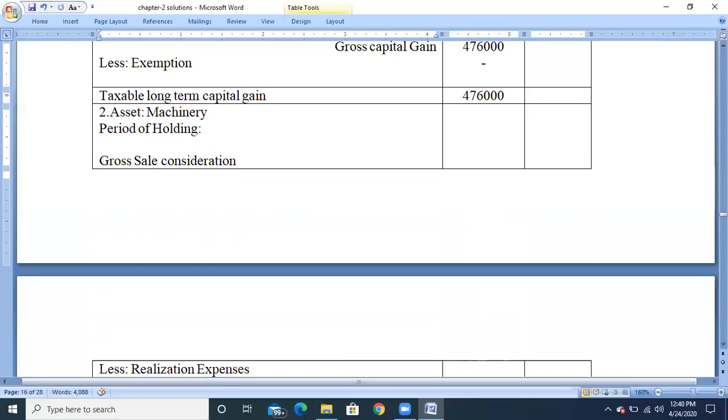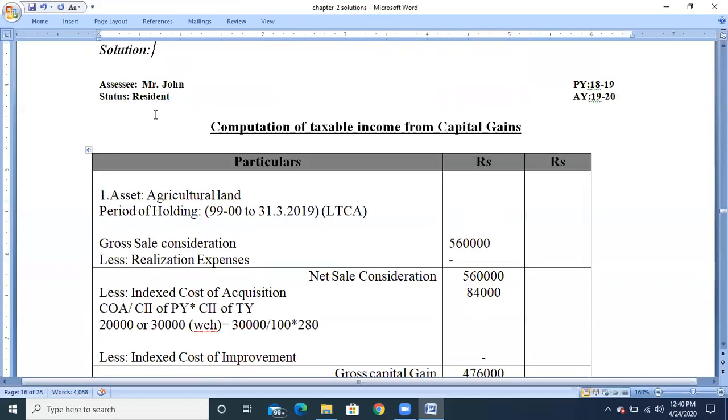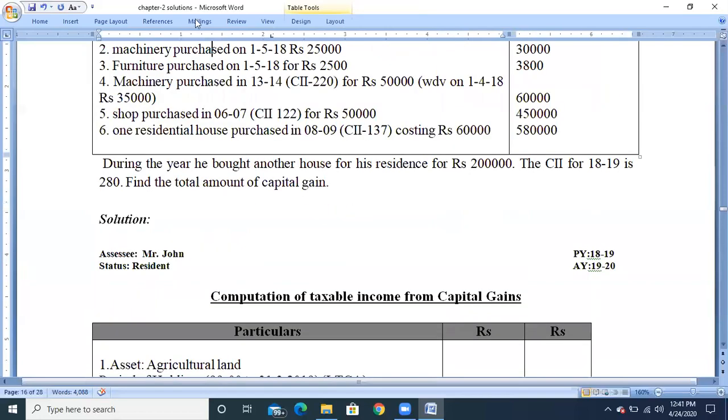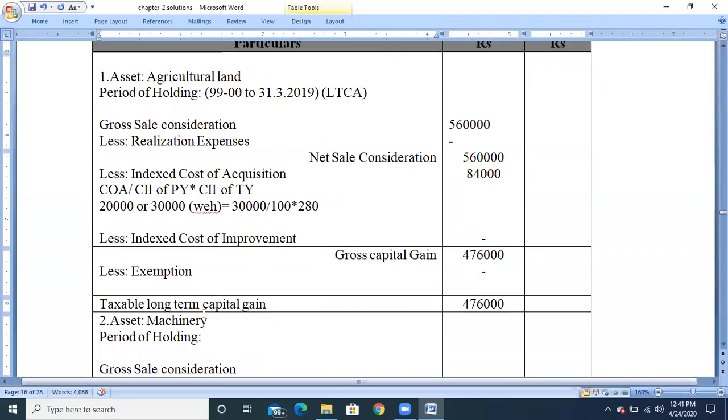Here they have not given the written down value, so just take the period of holding from the date purchased to the date sold. The date of purchase is 1/5/2018 and it has been sold on 31st March 2019.